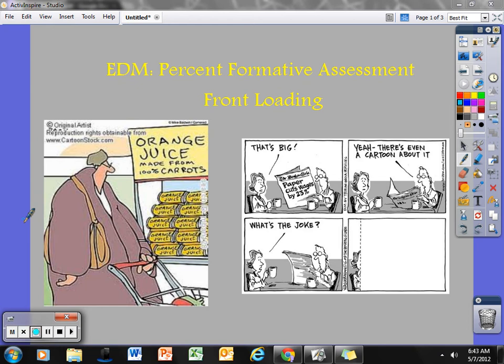Those of you getting ready to take your next EDM formative pretest on Wednesday, due to not having really class on Tuesday because of your Beatles concert practice, I've taken two questions to use as a little bit of front loading, giving you a taste of what you're going to see on the pretest come Wednesday.